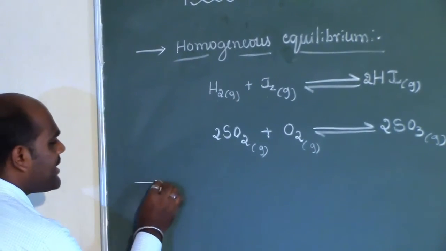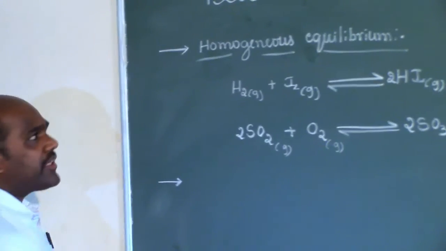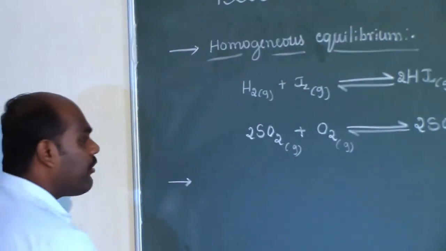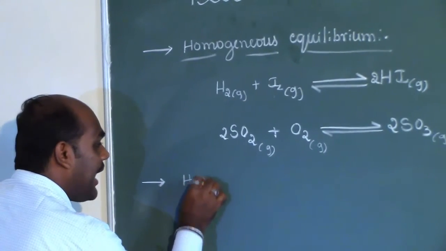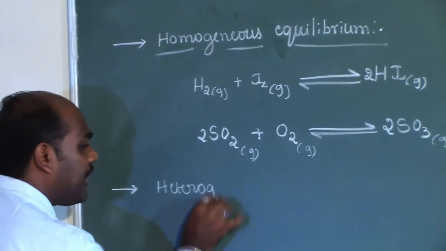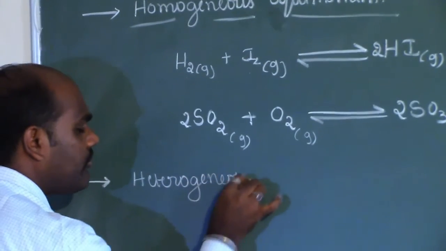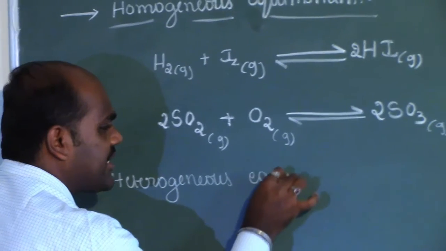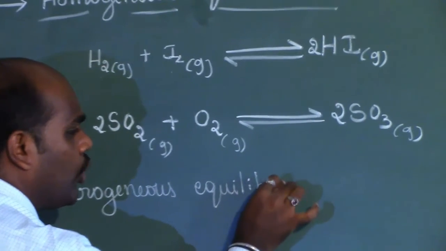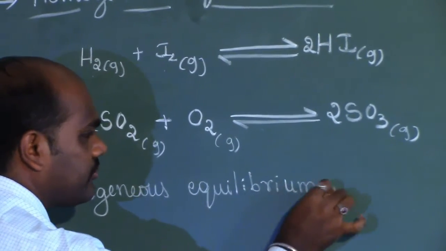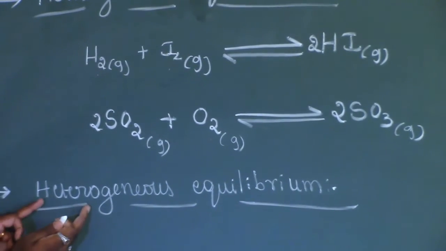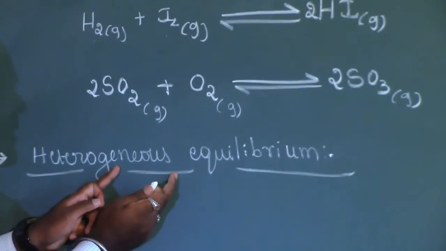So if you go with the second one, and the most important one for the topic of phase equilibrium, it is heterogeneous equilibrium. As the name itself is telling you, hetero means different, and genius in the sense of phase.